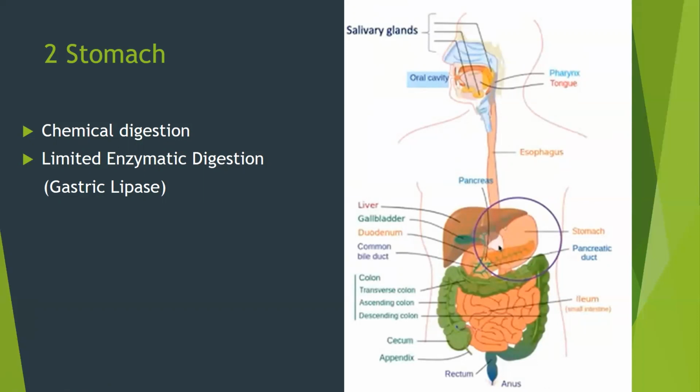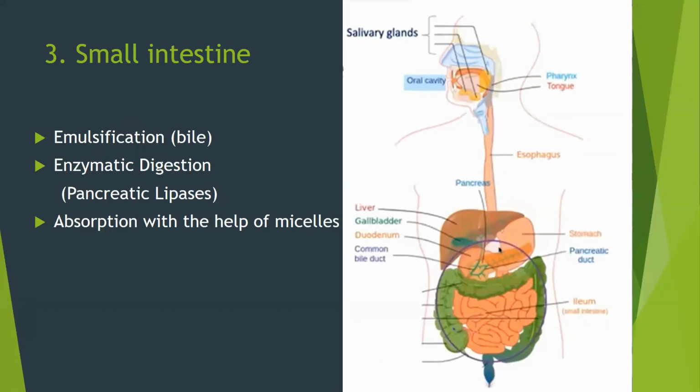The digestion of fats starts in our small intestine, upon entering the first part of our intestine called the duodenum. Okay, let's take a closer look at this. The small intestine starts digestion of fats, or lipolysis, through emulsification by the bile salt, enzymatic digestion by pancreatic lipases and colipase, and then absorption with the help of micelles.